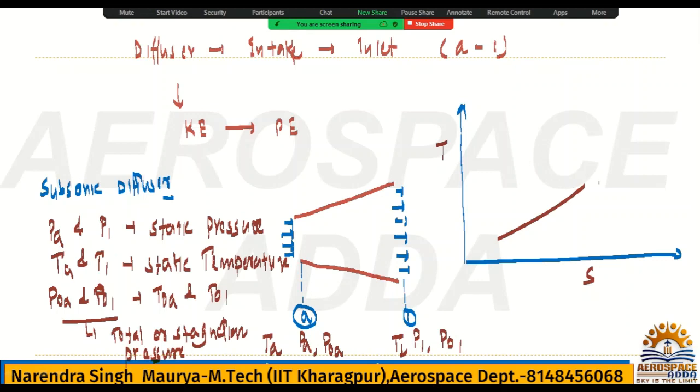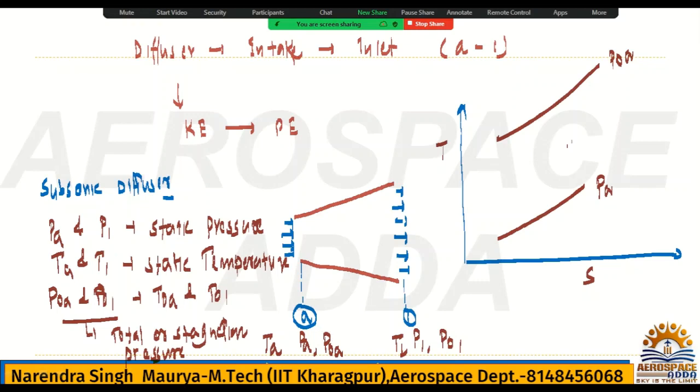So I'm writing here that it is static pressure PA. Somewhere there will be the P naught A line, which is the total pressure. And somewhere there will be the P1 line also, because the diffuser will cause a pressure rise. It will convert kinetic energy into pressure energy, so pressure will rise here.